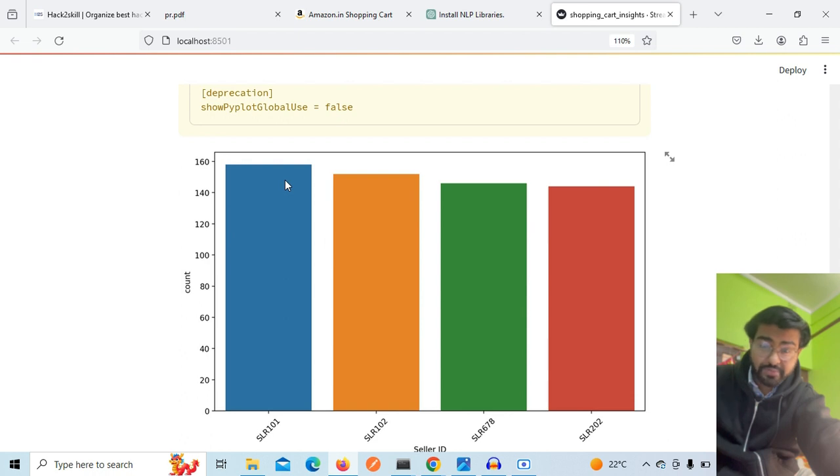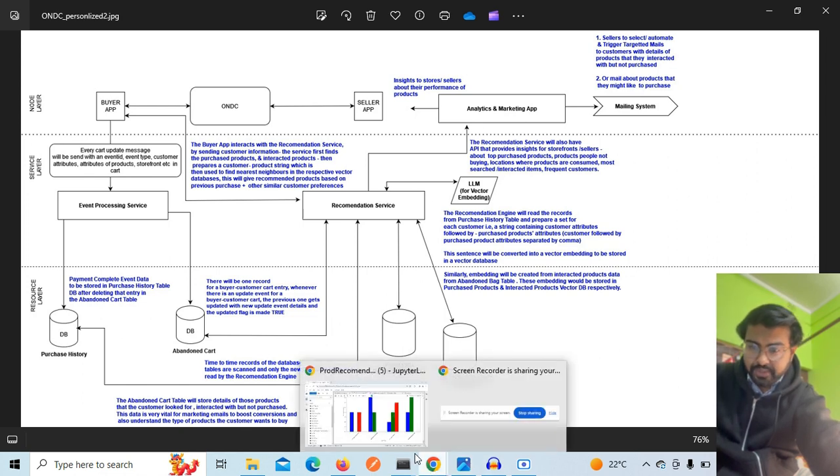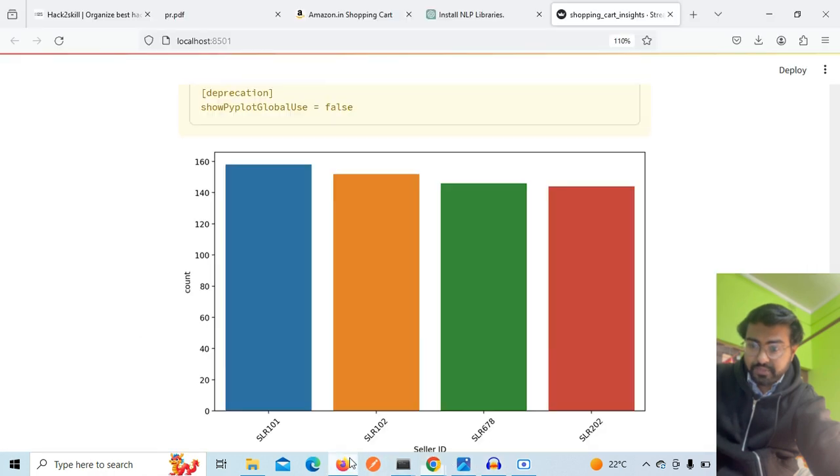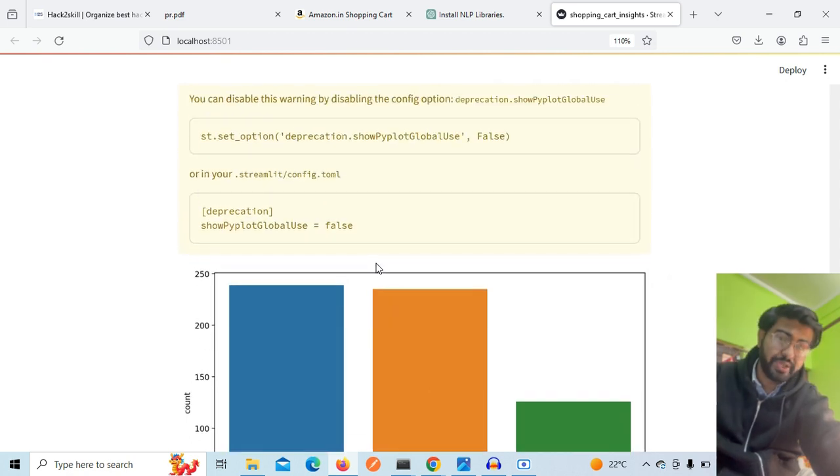We can also have customization, like these sellers wanting to have offers. That data would be sent to the APIs of the recommendation service, and the recommendation service can send that offer data with our recommendation channel, and whatever recommendation they are getting on the buyer app side, buyer apps can access those offers and show them on their websites. So this is a scope for customization also. And we are also getting insights on the most popular product categories and all those things. So there are numerous possibilities, and this is a win-win situation for the buyers and the seller apps.